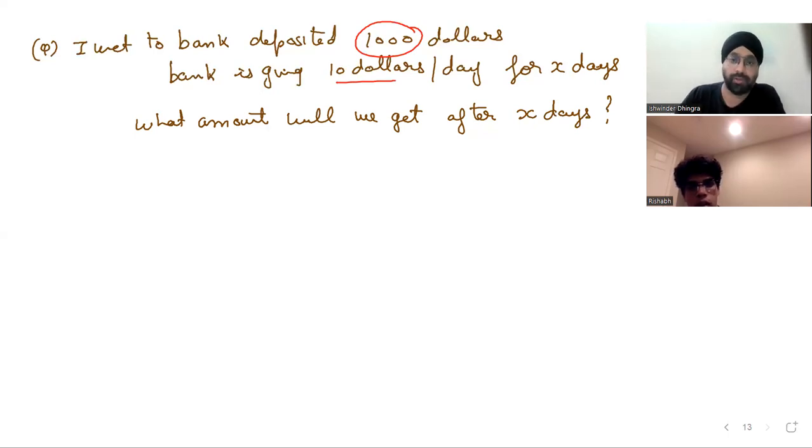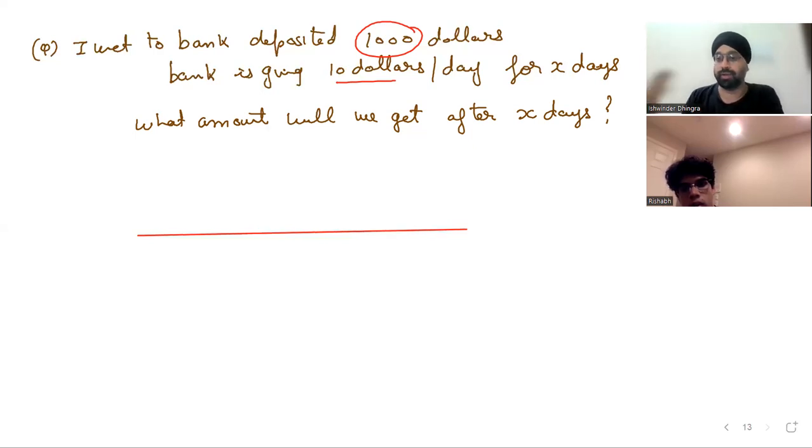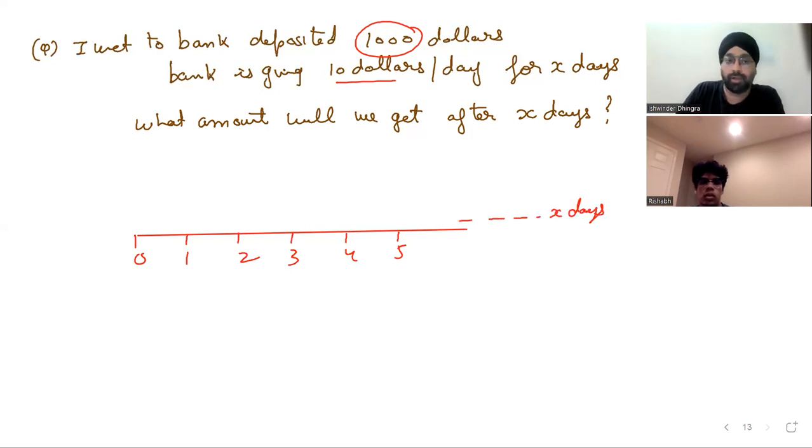Okay, no problem. Whenever you're handling word problems, try to do one thing. I'll discuss the reasoning behind it, then I'll discuss the direct way to handle it. Whenever days, months, or years are given, come to the number line. Let's say this is the start, this is 1, 2, 3, 4, 5, and it goes up to X. This is the starting, or initial value.